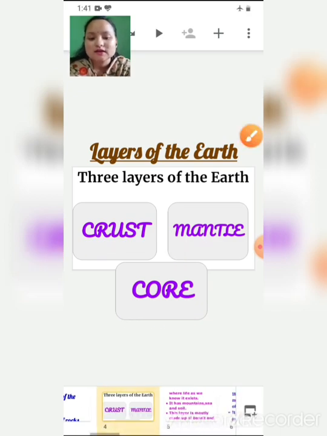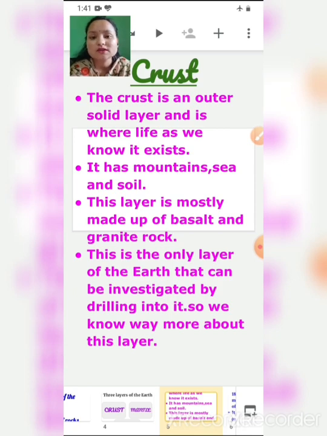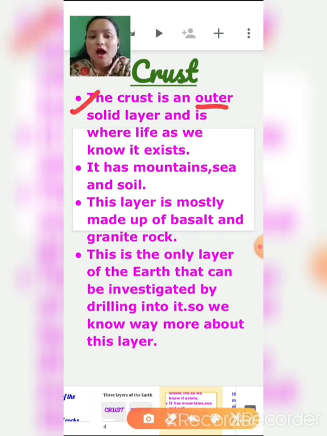Now let's learn in detail about these layers of earth. The first one is crust. Crust is an outer solid layer and is where life as we know it exists. That means we are living in the crust. I hope you all remember that in the previous chapter I also discussed the layers of the earth, right?